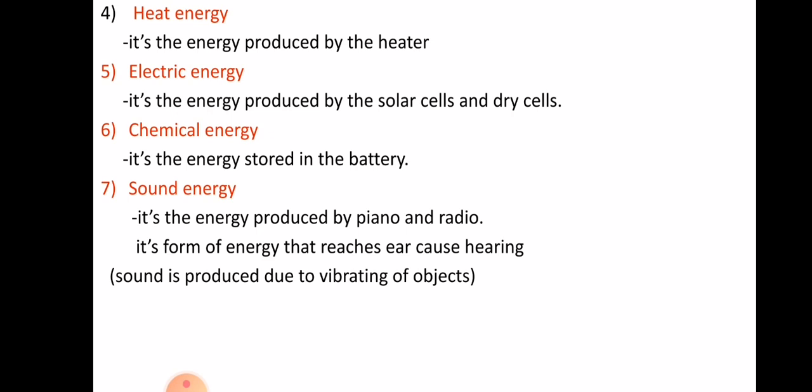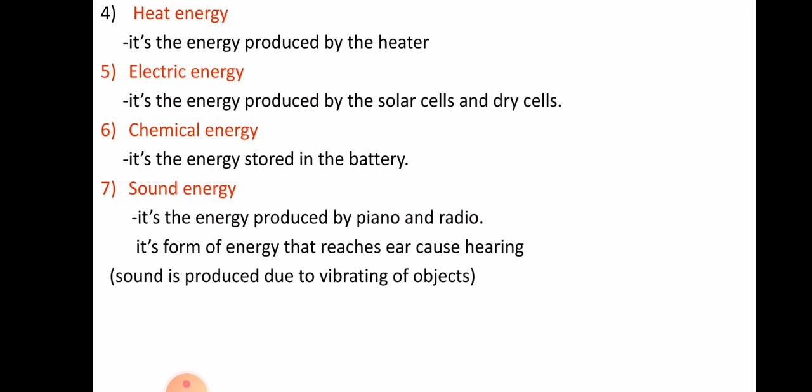This form of energy, electric energy, is very important. We can see it in many other devices. The other form of energy is chemical energy, and it's stored in a battery, for example. The battery has a graphite rod.